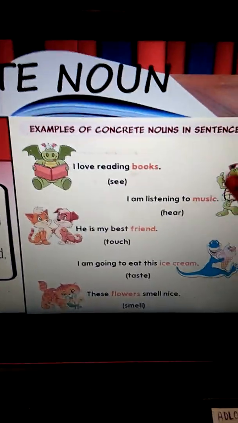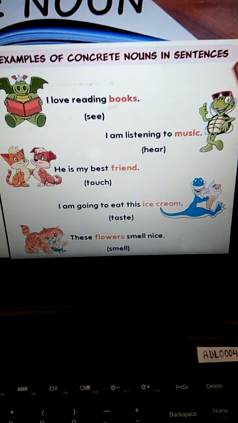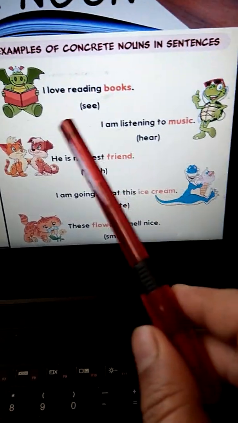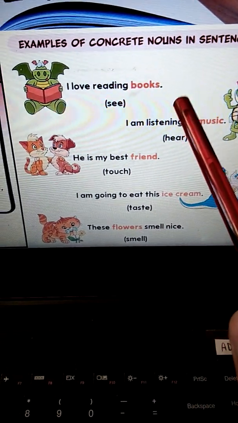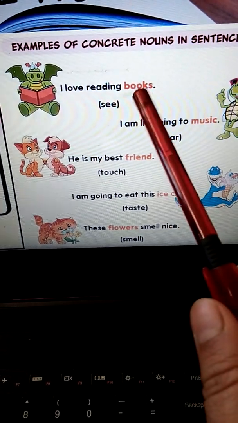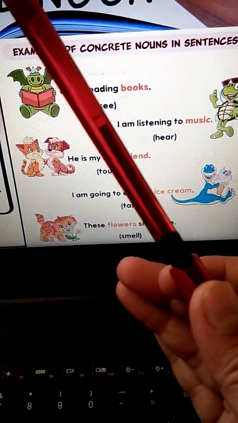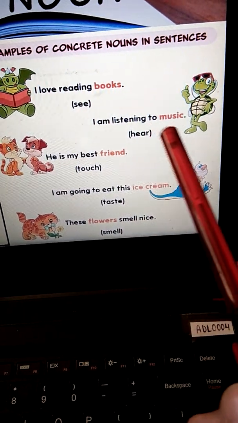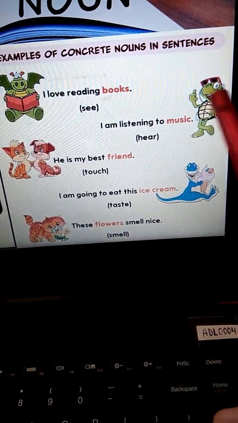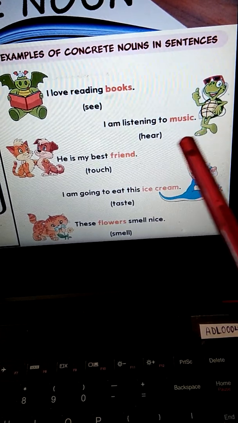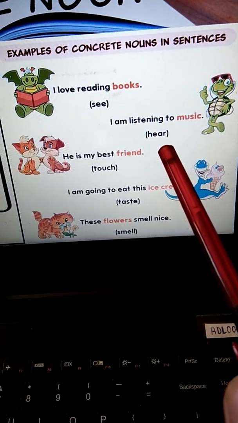For example, let us see here. Examples of concrete noun in sentences. I love reading books. So we can read books. This is an example of seeing. We can see the books and then we read. I am listening to music. So here music is the concrete noun because we are hearing it.